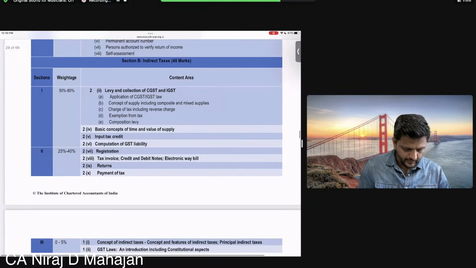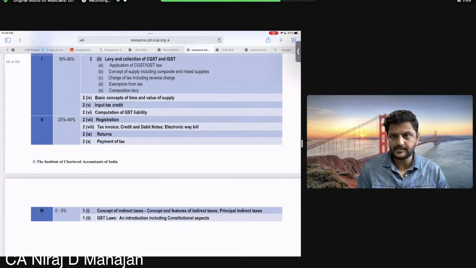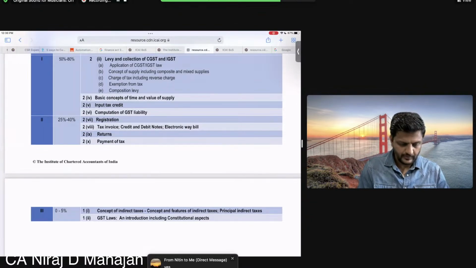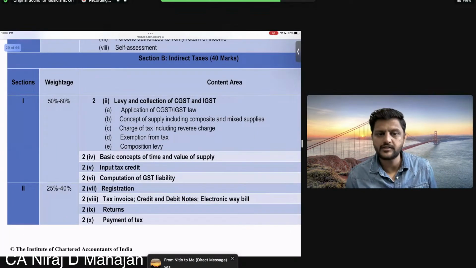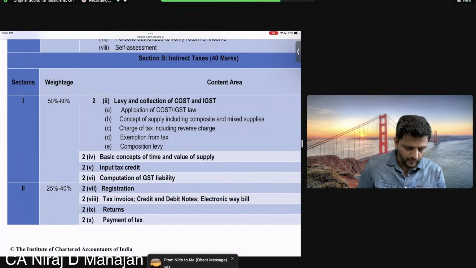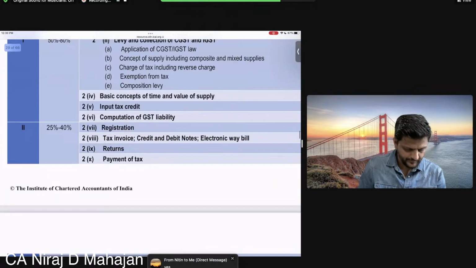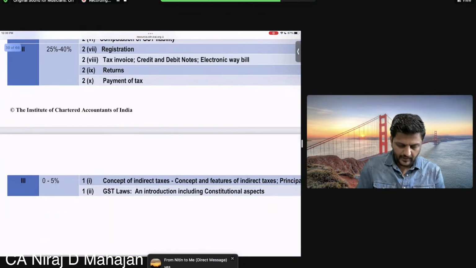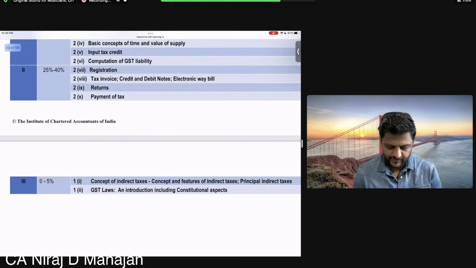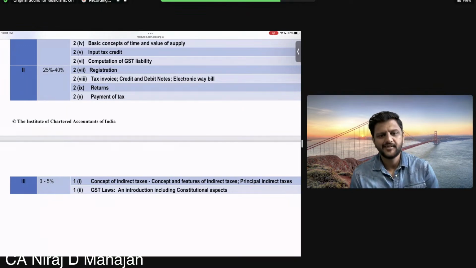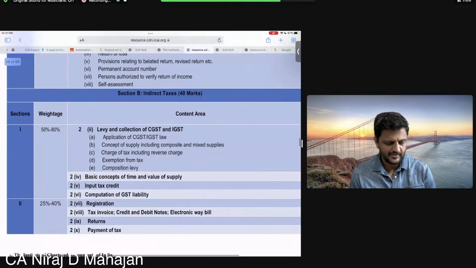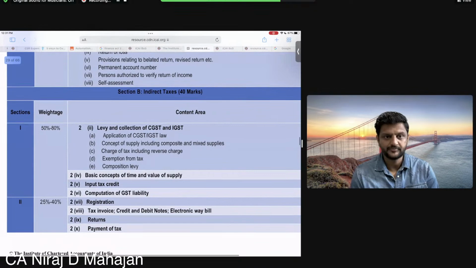And here, bacho, come back here. You have your study material, everybody? Correct? So check here, bacho. Indirect taxes, 40 marks. If I talk about this part: concept and features of indirect taxes, GST law, that is your introduction. These two parts, that is your chapter number 1, is 0 to 5%. It can be asked or may not be asked, but 5% of 40 marks. Clear?